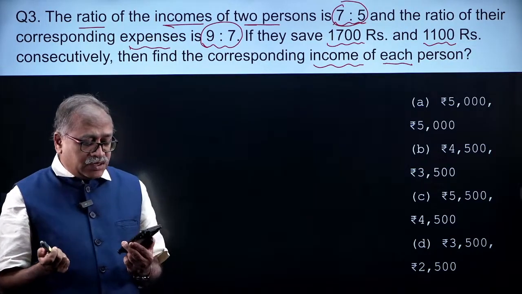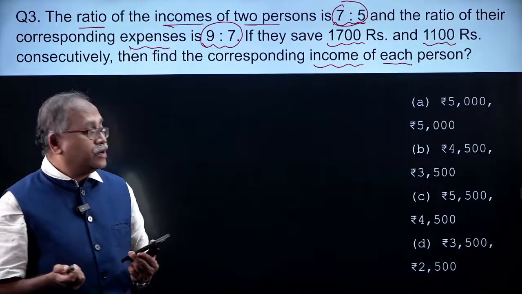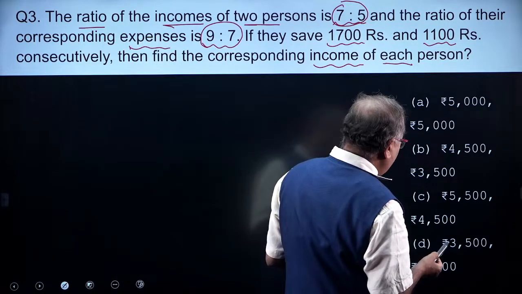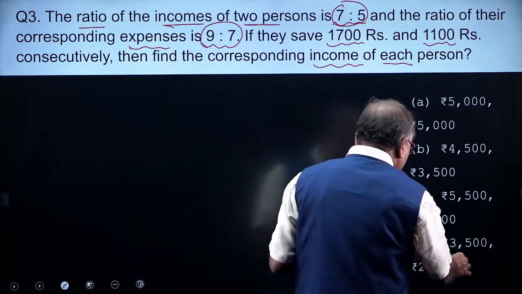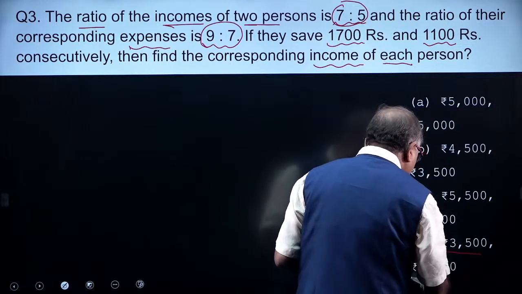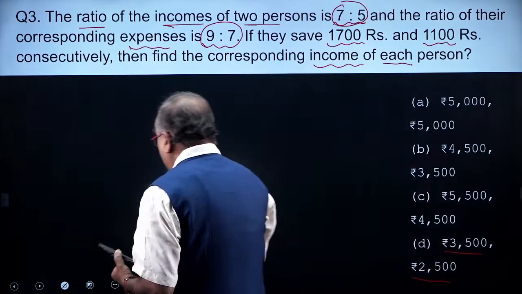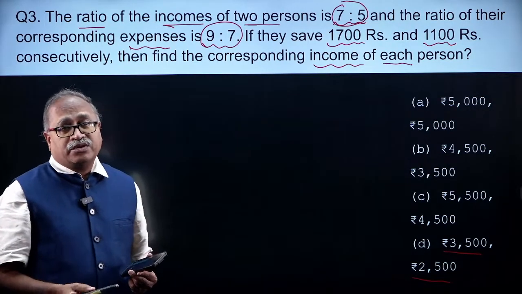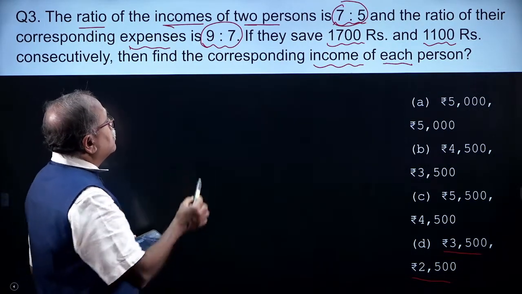So, Aman has answered the question: 35 and 25. So he says 35 and 25, that means he says option choice D. Okay, let me check. It's a practice for you, Aman. It's good that you have a lot of patience.